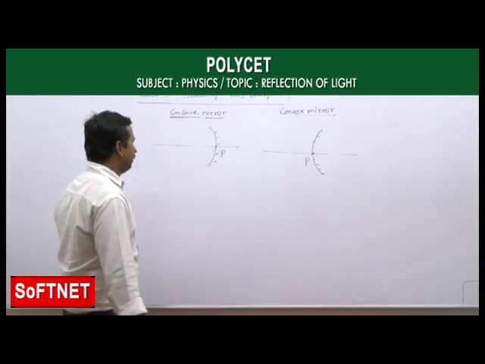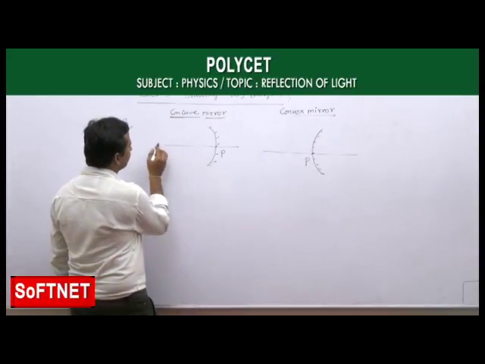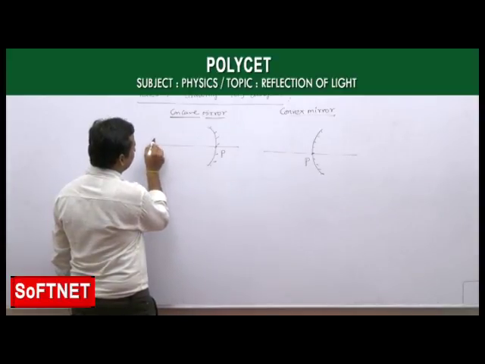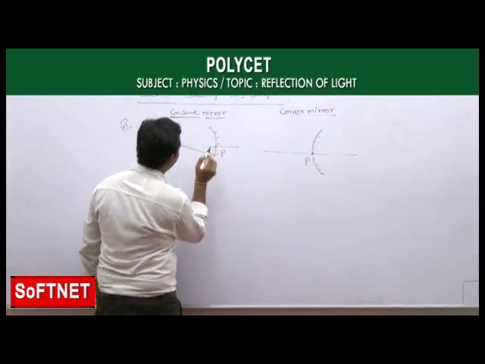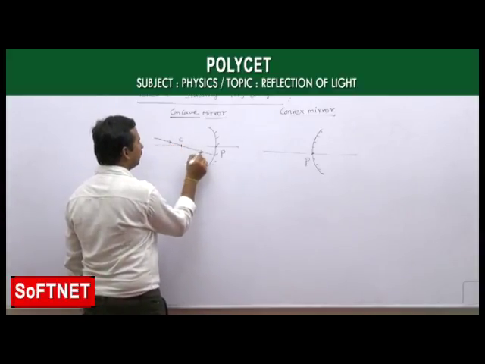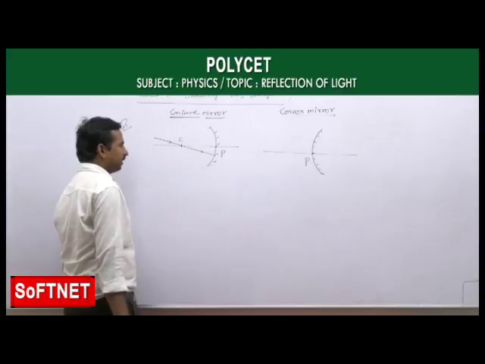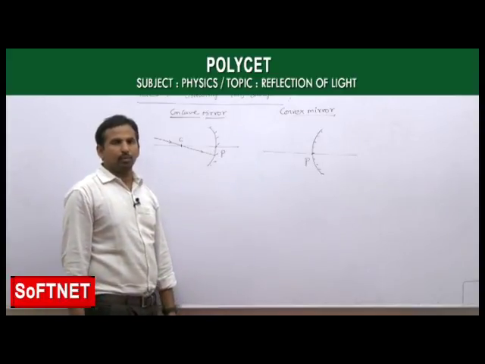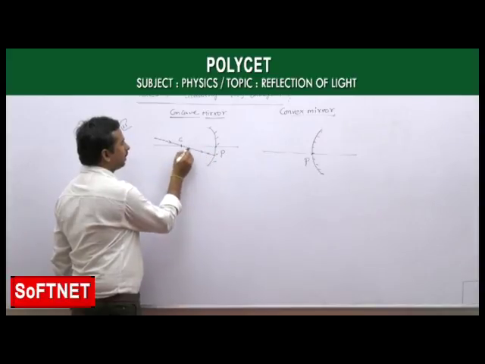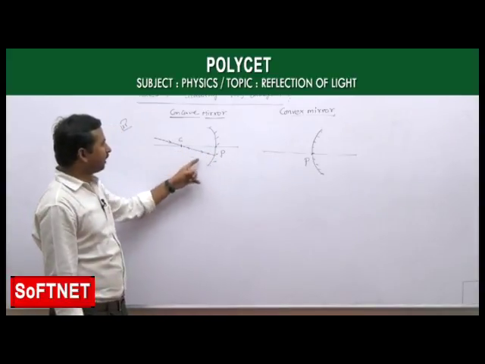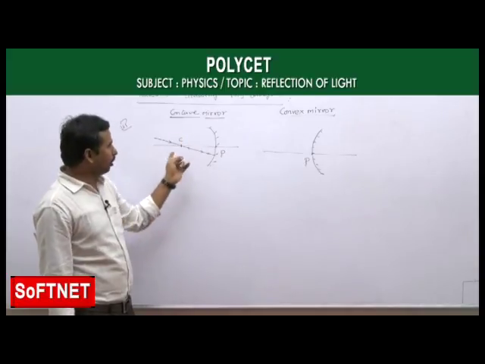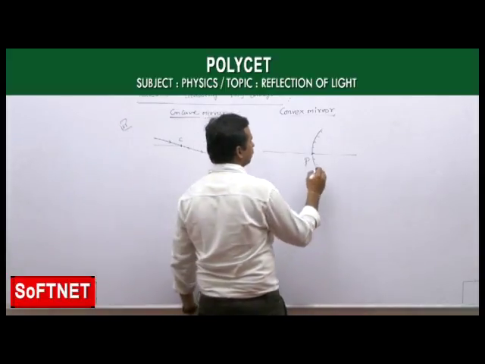According to rule 3, any light ray which is passing through the center of curvature of the spherical mirror, let us suppose a light ray passing through the center of curvature of our given concave mirror, then after reflection, the light ray is retraced back in the same path. Now the light ray is coming back in the same path here. Okay, not only for this, even for convex it is the same.